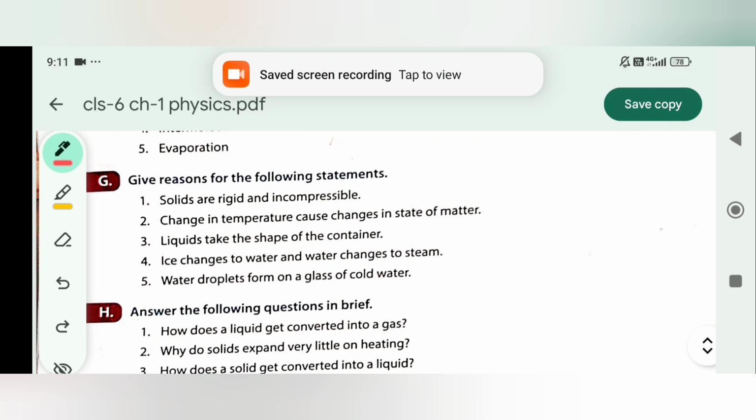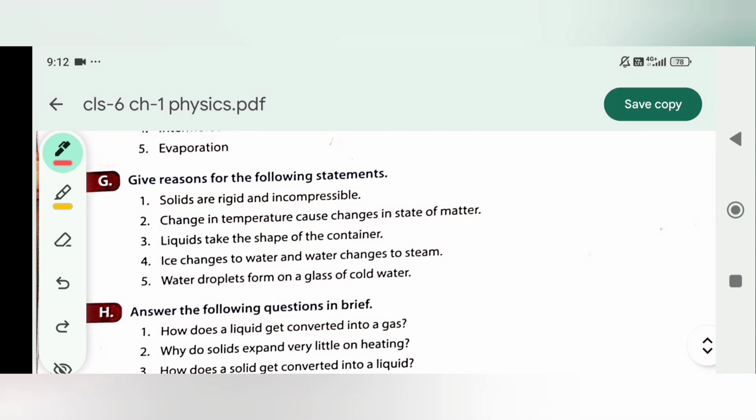Bit 2. Change in temperature causes changes in state of matter. So temperature changes the kinetic energy of particles, influencing intermolecular force and leading to phase transitions like melting, freezing, boiling and condensation. Bit 3. Liquids take the shape of the container. So liquids have weaker intermolecular forces than solids, allowing their particles to move past each other and flow, thus conforming to the shape of the container.